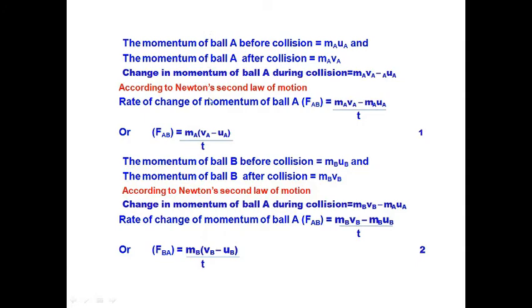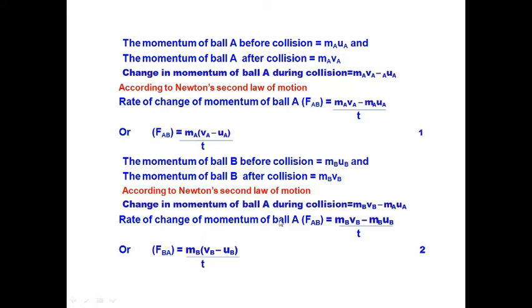Now calculate the momentum of ball B in the same way. Momentum of ball B before collision is mb ub, and after collision it is mb vb.